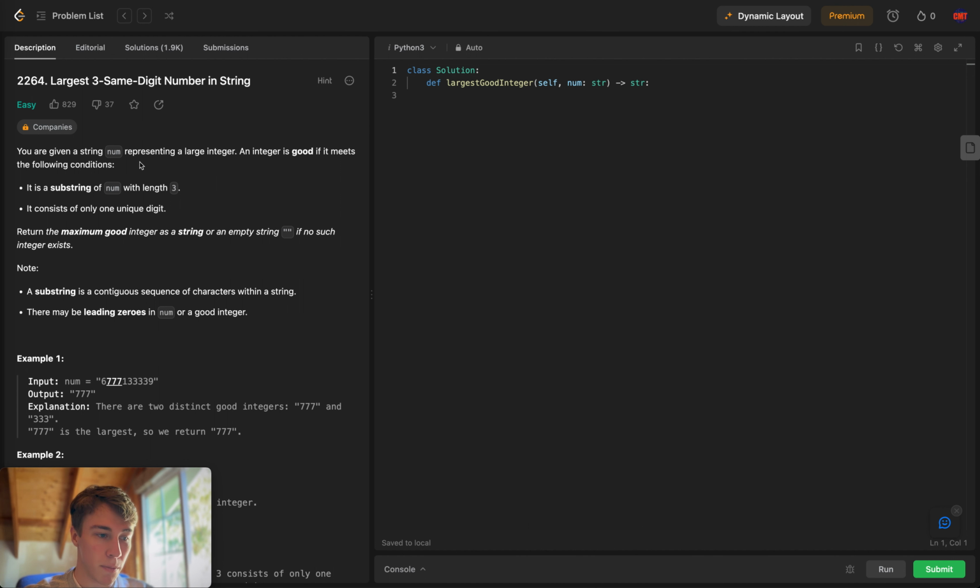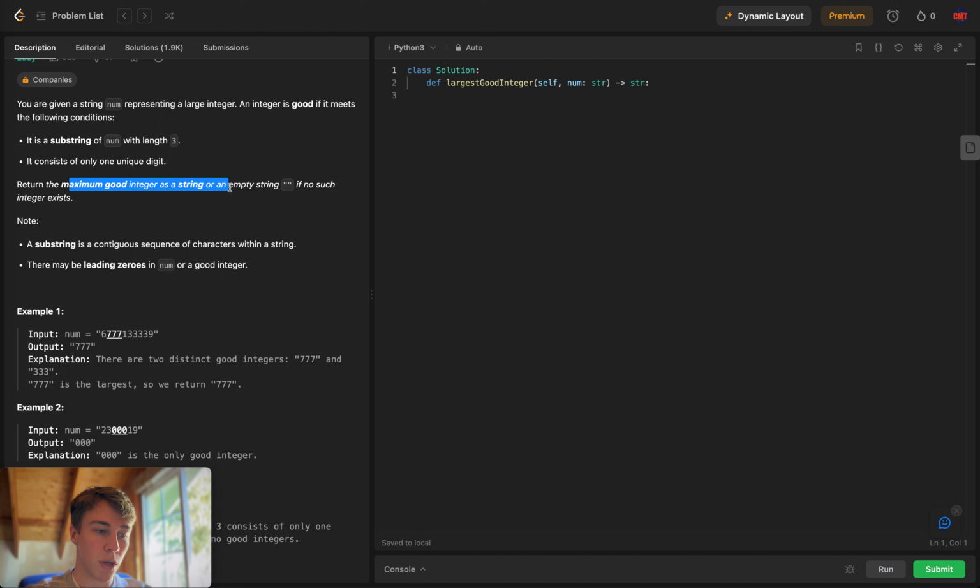You're given a string num representing a large integer. An integer is good if it meets the following conditions. It is a substring of num with 3 for the length. It consists only of unique digits. So an integer is good if it meets the following conditions. If the substring of num is length 3, it consists only of one unique digit. Okay, so return the maximum good integer as a string or an empty string if no such integer exists.